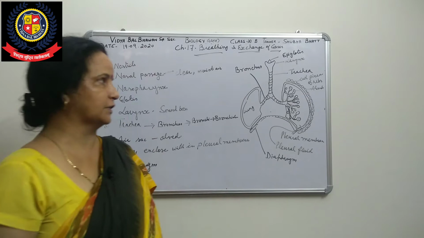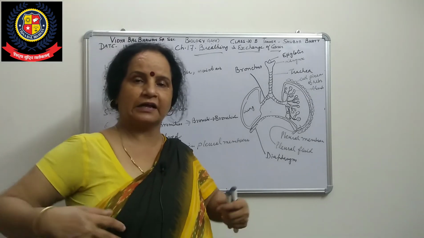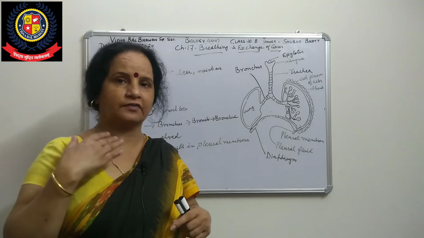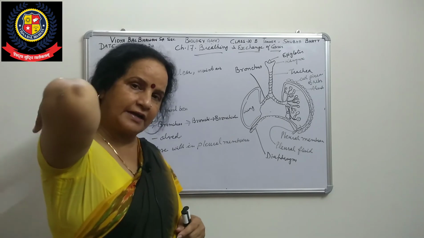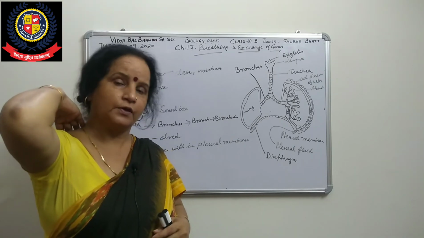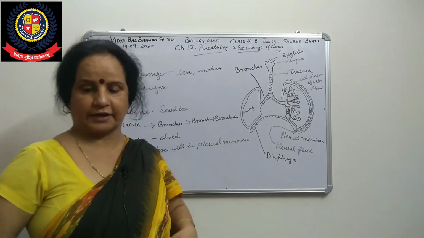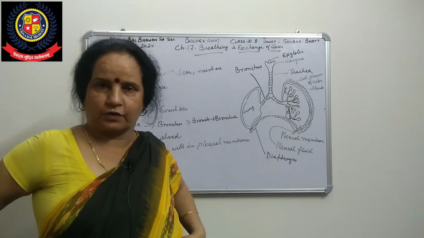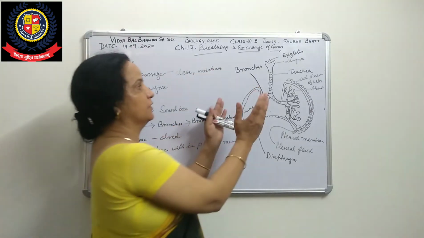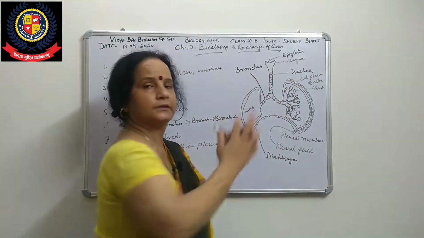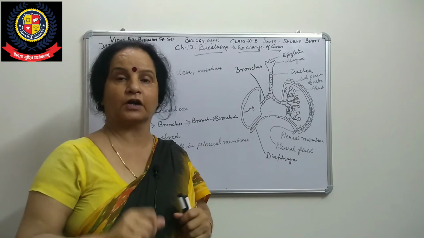Now the second one, how it will be. I told you these lungs are present here. This side is our ventral side, and this side is our dorsal side. Now these lungs are protected. First of all, on the lateral side, the lungs are covered by the ribs, or rib cage.